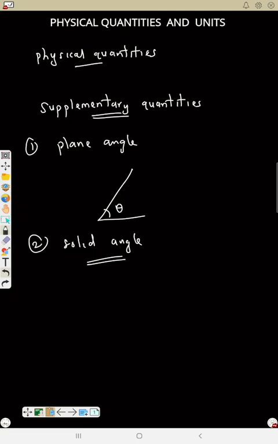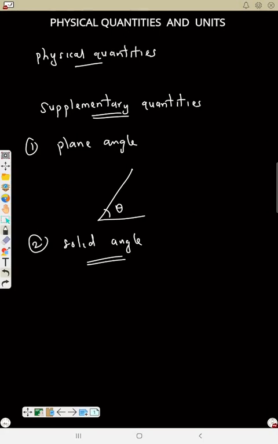Now if I say give examples of physical quantities that you know: physical quantities are categorized into types. We have fundamental quantity, derived quantity, and supplementary quantity. But examples of physical quantities are length, velocity, force, density, mass, etc. Now in the next video I would like to do measurements. So this video contains physical quantities and units. So thank you.